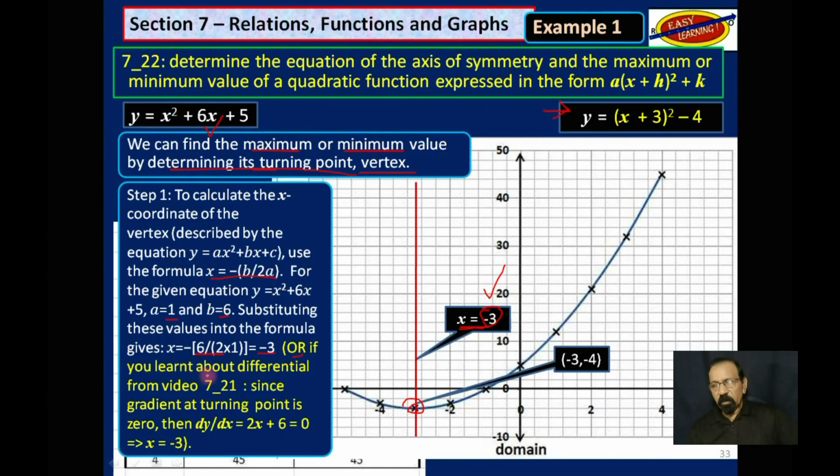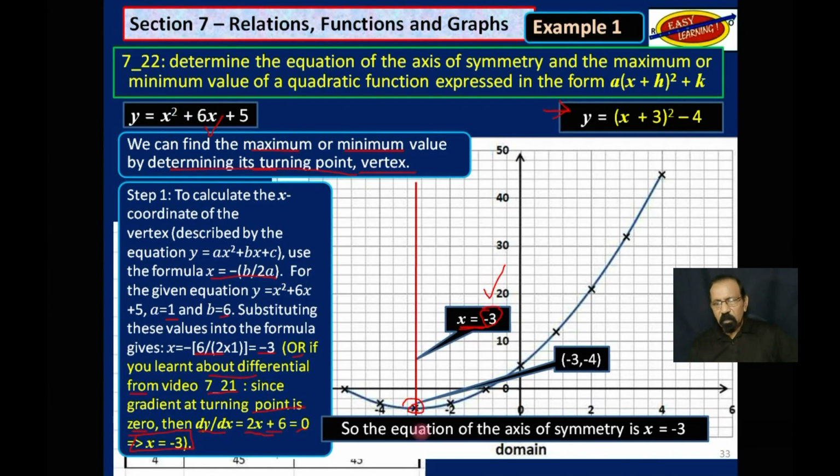Or if you learned about differentiation from the last video, since the gradient at the turning point is 0, then dy over dx is equal to 2x plus 6, which is equal to 0. You solve that and you get x is -3. That's the x value of the turning point, of the vertex. It is also the equation of the axis of symmetry. x is equal to -3.